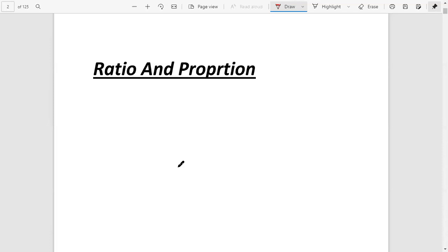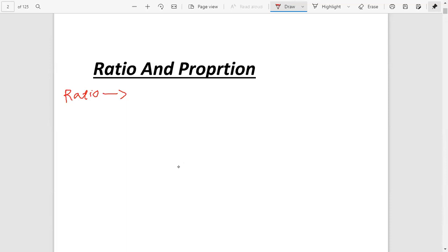Okay, we have studied ratio and proportions in earlier classes, like in 8th, 9th or 10th classes. What is the concept of ratio? What is meant by ratio? What is the exact definition of ratio? Ratio is simply the relationship between quantities.